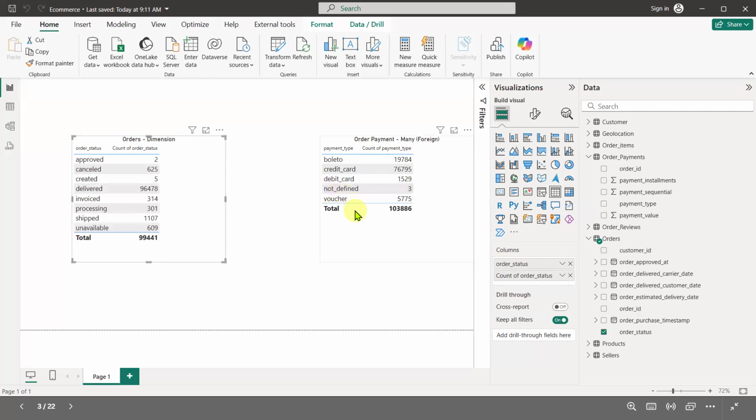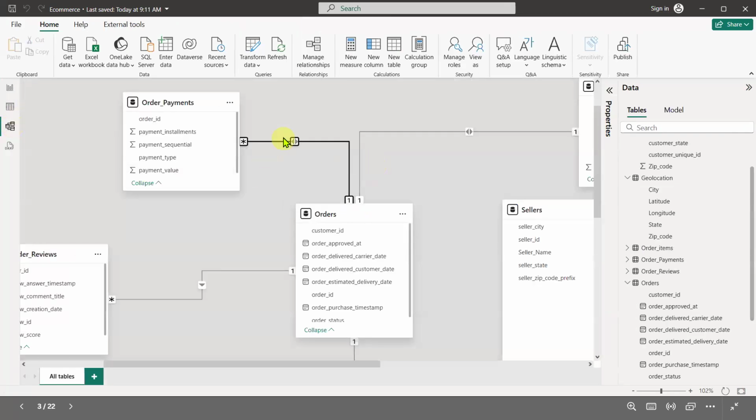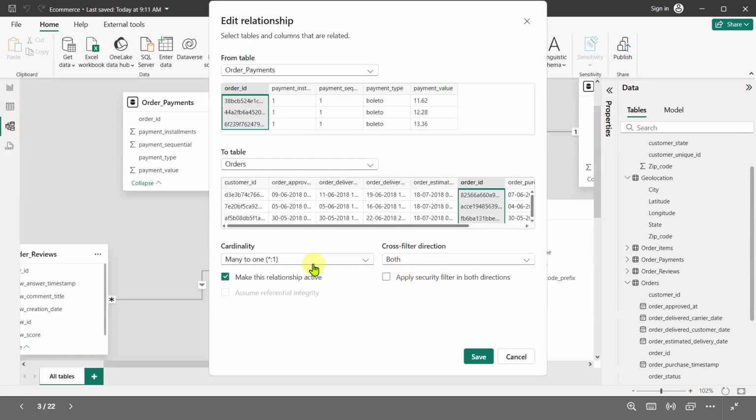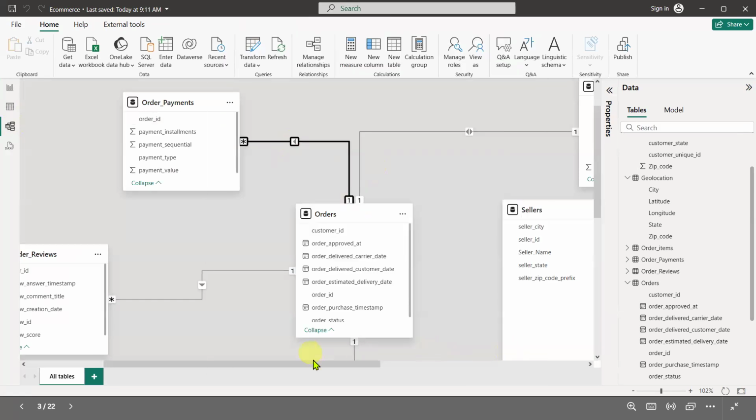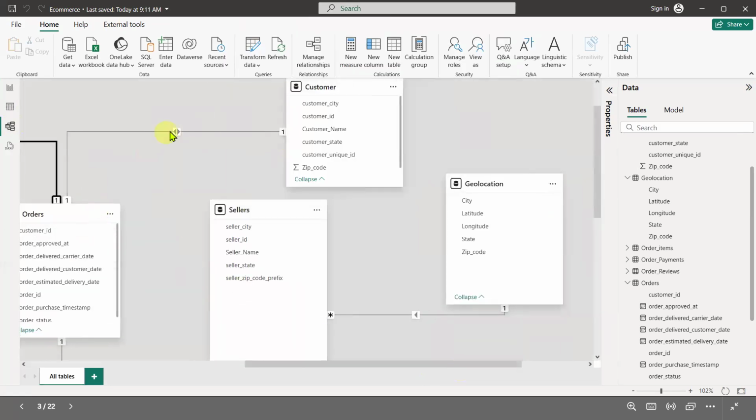Now try guessing why we don't use both directions. Why do we have to only use one direction, a single direction? And if you look at it, when we have a one-to-one relationship, you get both directions automatically.